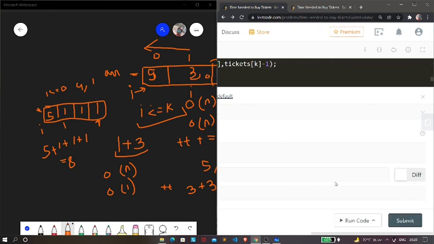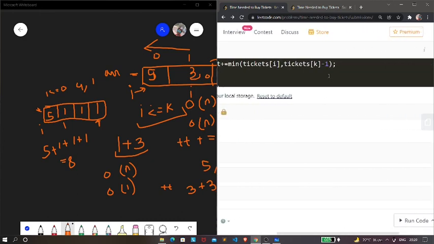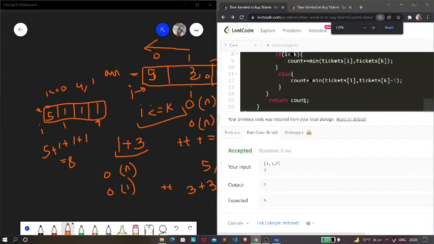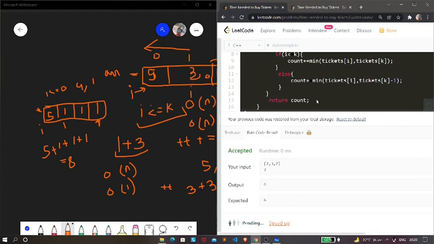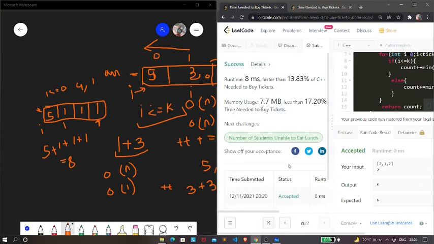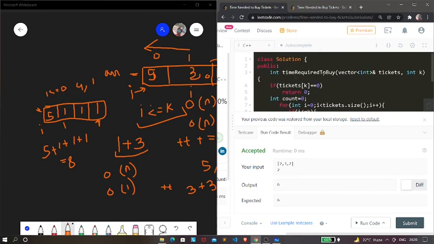Yeah, it is accepted. So now let's just submit the code. If I submit the code, you can see that it is accepted, and hence this is how you are going to solve this problem.